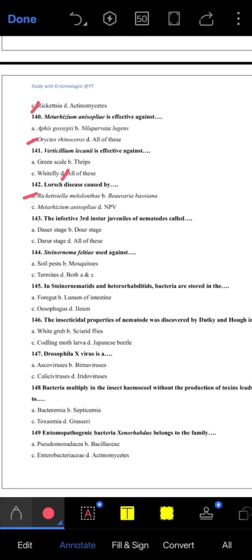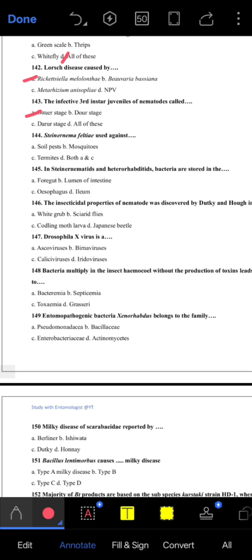143. The infective third instar juvenile of nematode is called as, A option is correct. 144. Steinernema is used against soil pests as well as against termites.